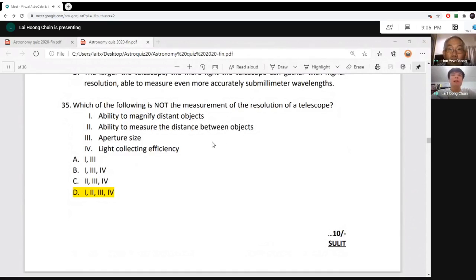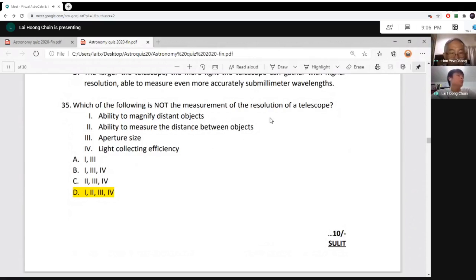A simple piece of convex lens already has magnifying ability. So it is not very suitable to be the measurement of the resolution of a telescope.